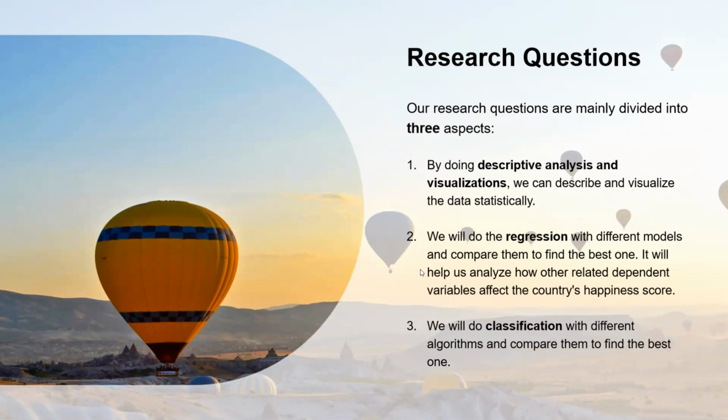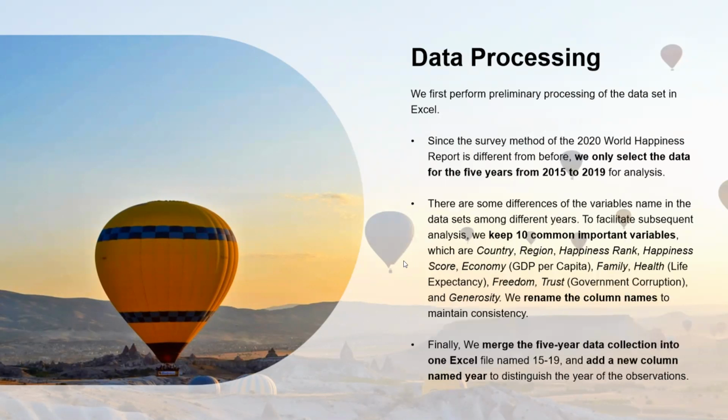Our research questions are mainly divided into 3 aspects. By doing descriptive analysis and visualization, we can describe and visualize the data statistically. We will also do regression with different models and compare them to find the best one. It will help us analyze how other related independent variables affect a country's happiness score, and we can also use it to predict the happiness score. We will do the classification with different algorithms and compare them to find the best one, and we can also use the best one to do some prediction.